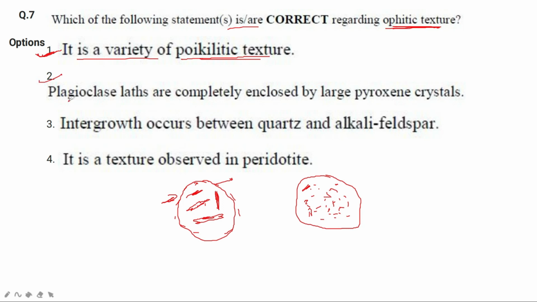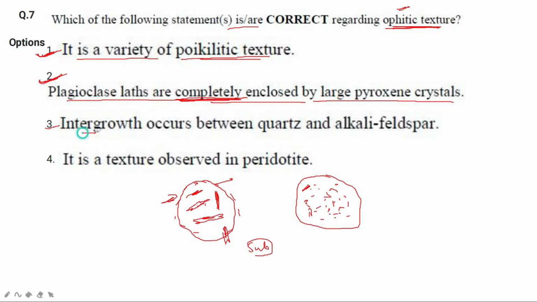The next option is plagioclase laths are completely enclosed by large pyroxene crystals. Yes, it is correct, absolutely, as I told you just now. And here it is written completely. Yes, it is completely embedded. If it is not completely embedded, it is called subophitic texture. But in the question it is ophitic, so that's why it is absolutely correct.